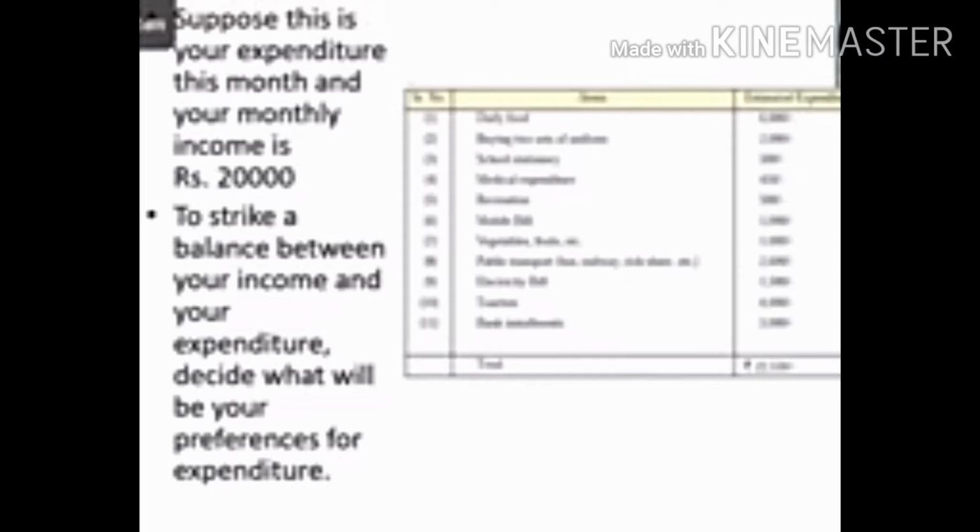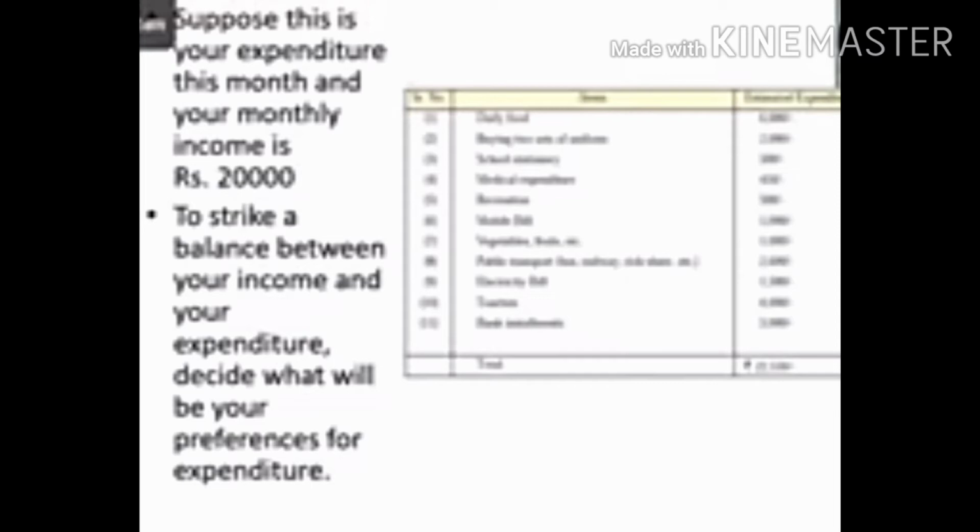If they are earning only 20,000 but their expenditure is 22,550, then surely students, 2,550 is a great deficit. Deficit means he has to manage or adjust for this much amount of money which he is falling short of.